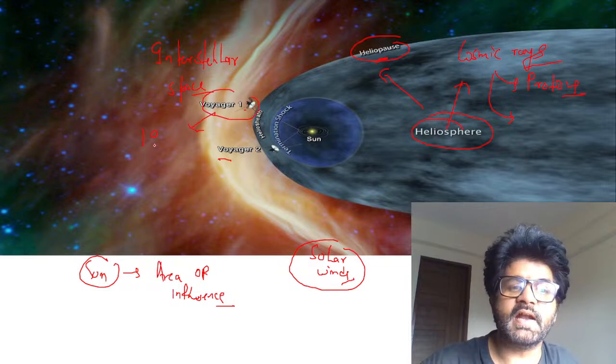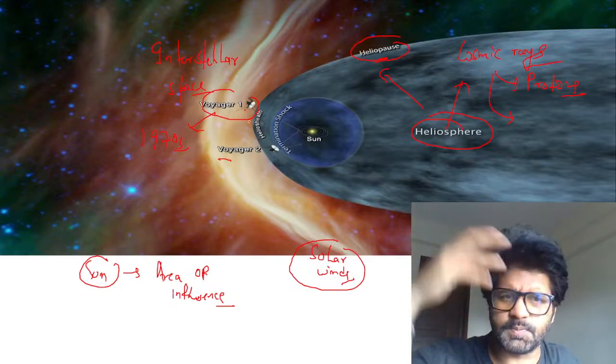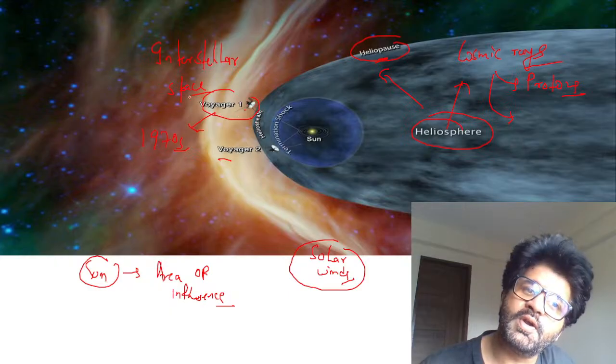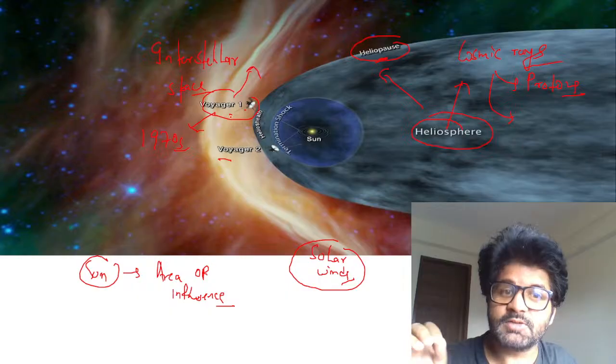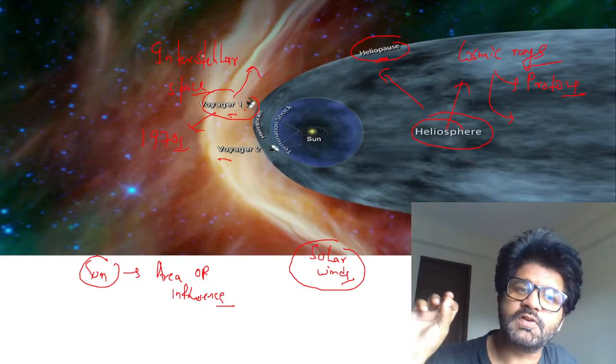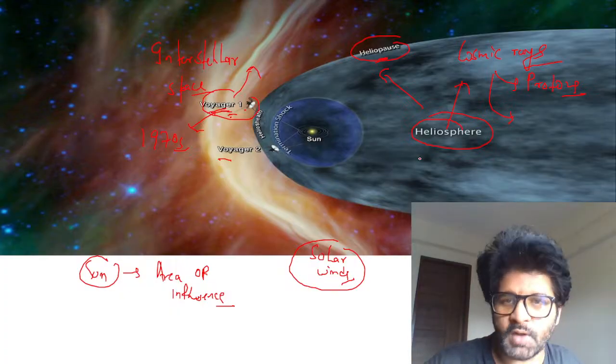Voyager 1 and Voyager 2. Voyager 1 has already reached interstellar space. In the 1970s, a mission was launched to study the far off planets, maybe Uranus, etc. Now they have crossed this heliosphere region and gone to interstellar space, and they're still working, guys. Voyager 1 is still sending us data about the cosmic rays in this interstellar space. It is no longer protected by the sun's solar winds and the heliosphere.